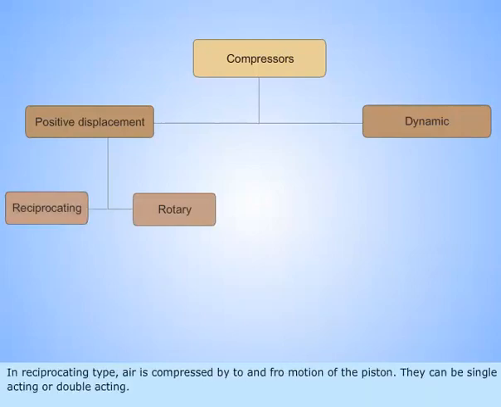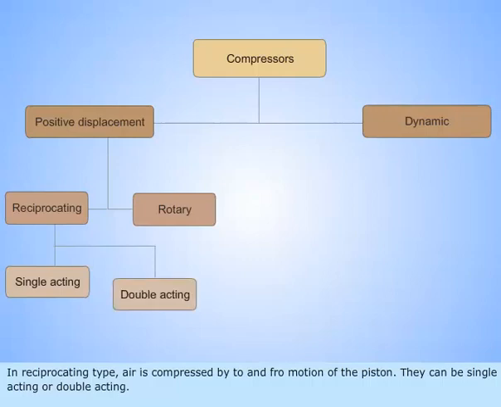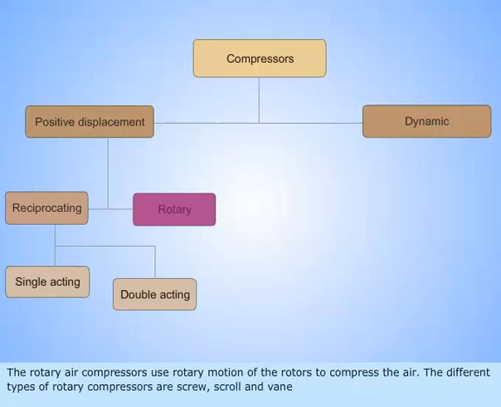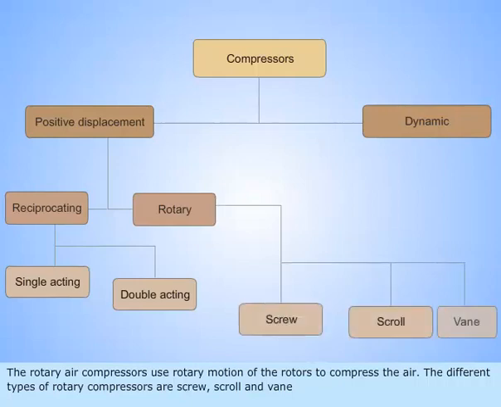In reciprocating type, air is compressed by to-and-fro motion of the piston. They can be single-acting or double-acting. The rotary air compressors use rotary motion of the rotors to compress the air. The different types of rotary compressors are screw, scroll, and vane.